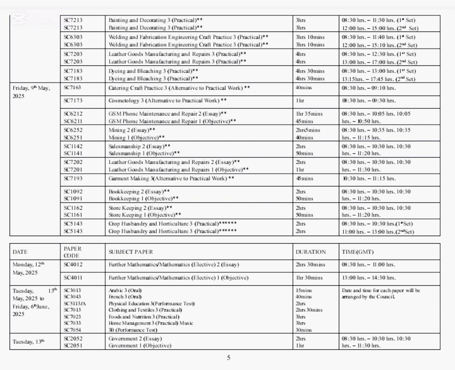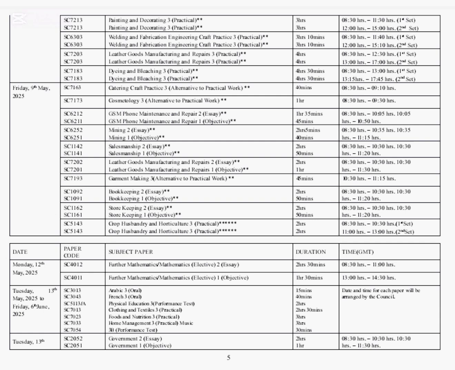Students, take note. Monday 12th of May 2025, we have further mathematics paper 2 and 1. From Tuesday 13th of May to June 6th, we are going to have all these subjects. We have Arabic paper 3, French paper 3, physical education paper 3, clothing and textile paper 3, food and nutrition paper 3, that is the practical work, home management paper 3, and we have music. All these I've mentioned will take place from 13th of May 2025 to 6th of June 2025.